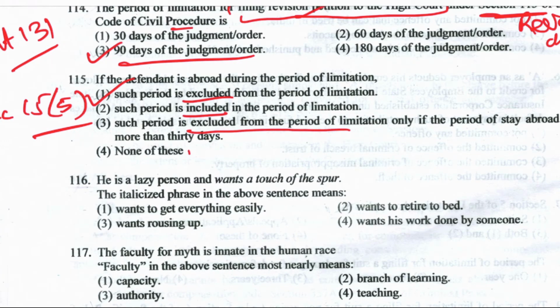Now comes question number 16. He is a lazy person and wants a touch of spur. The italicized phrase in the above sentence means: option 1, wants to get everything easily; option 2, wants to retire to bed; option 3, wants a rousing up; or option 4, wants his work done by someone. He is a lazy person and wants a touch of spur, so it means option number 3, wants rousing up.